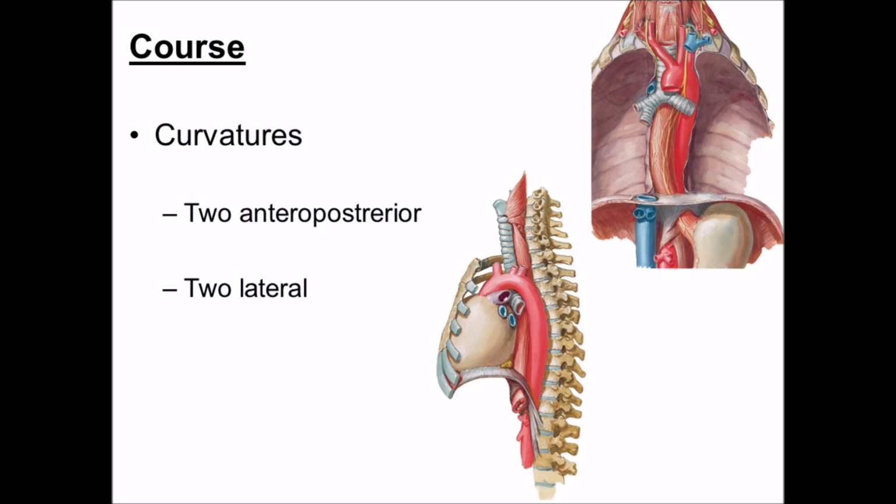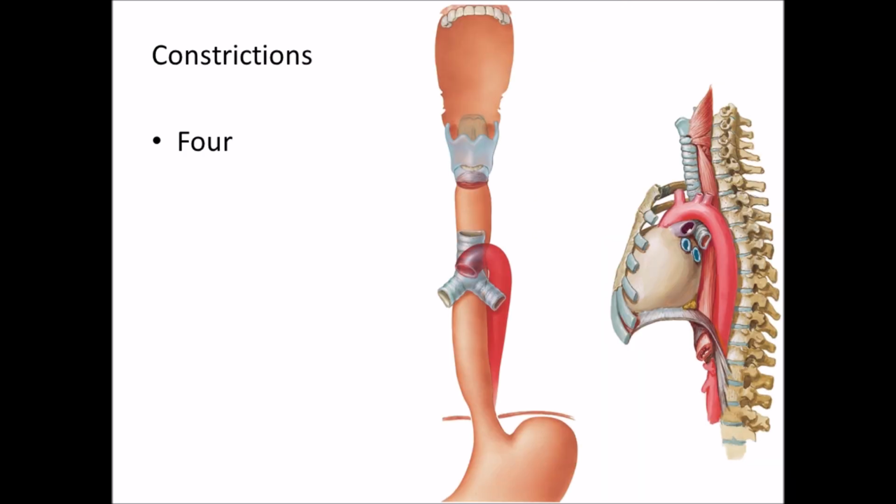And two lateral curvatures, one is cervical at C6 level and the next is thoracic at T5 to T7 level. The esophagus presents four constrictions. First one is lying at the level of C6 vertebra. This first constriction is 6 inches from the incisors, and it is mainly formed by the cricopharyngeus part of inferior constrictor. This second constriction is 9 inches from incisors, and it is formed by the arch of aorta.